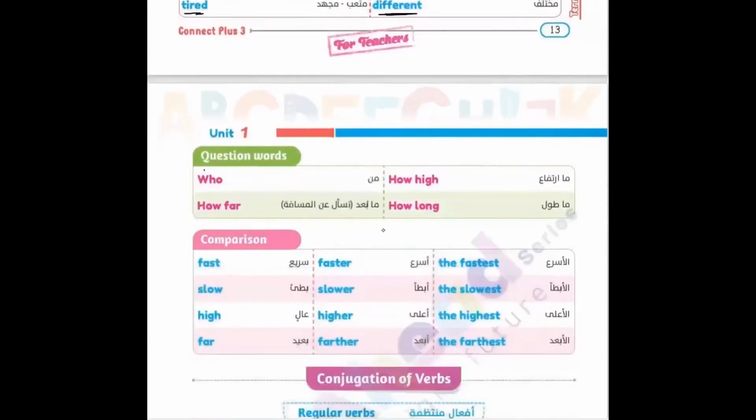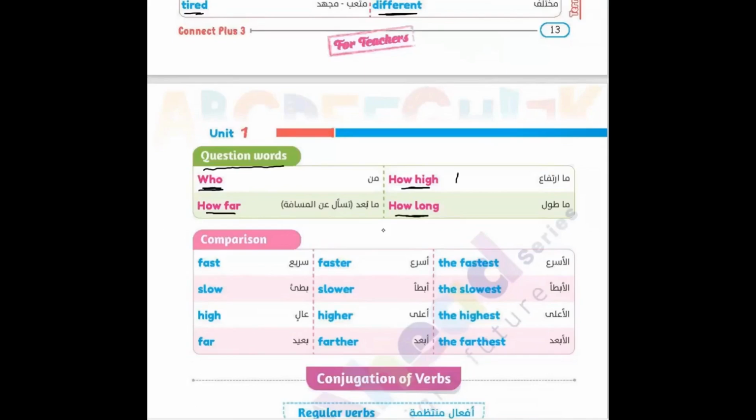And here we have some question words. Who, to ask about the person. How far, to ask about the space. How high, to check about the height. How long, to check about a long place or tall.